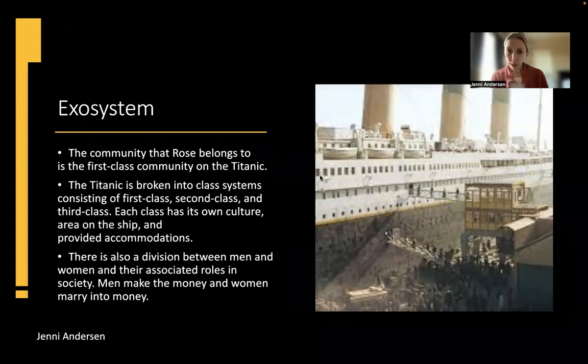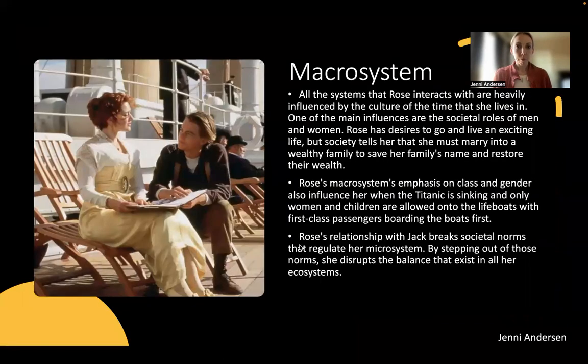So we selected this picture too of the Titanic because you can see the different classes boarding onto different areas of the ship. So the upper class literally was on the upper decks and it moved down depending on the class system that you were in. So that was a big part of Rose's exosystem.